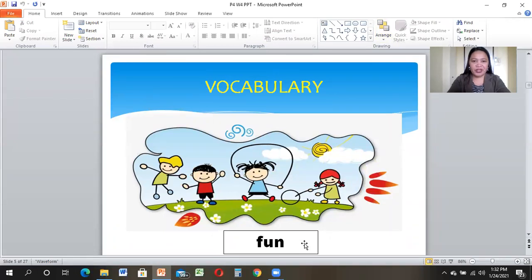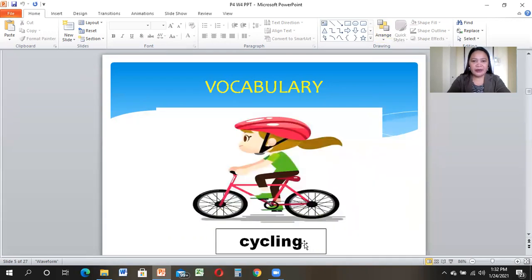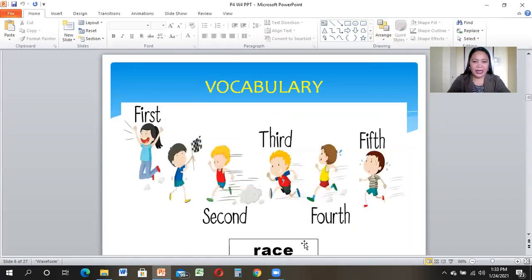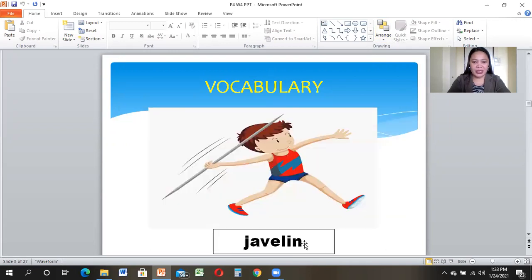One more time, fun. Another one, we have cycling. Say it again, cycling. Okay, next one we have race. One more time, race. Okay, another we have javelin. Everybody say javelin.